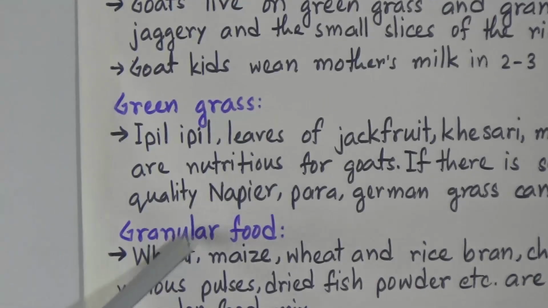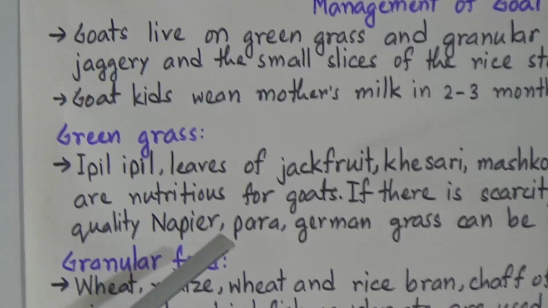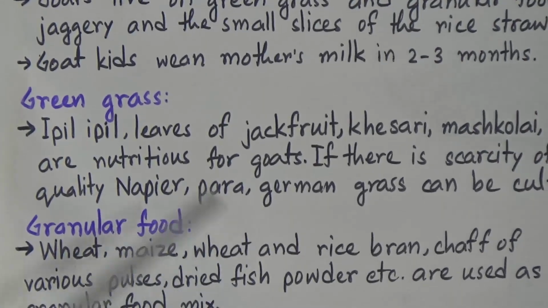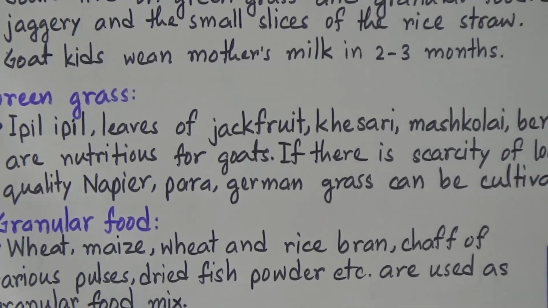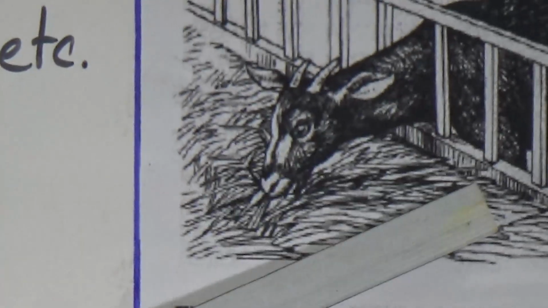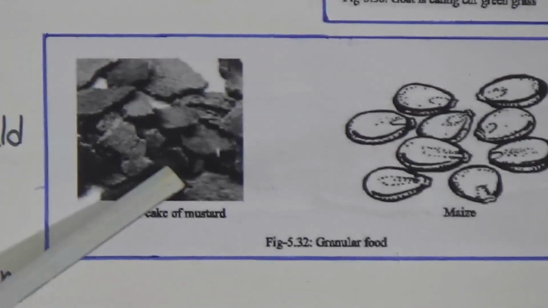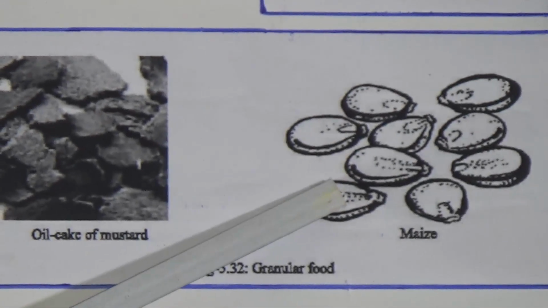And now look, these are the food: green grass, granular food and water. You must provide these to the goats if you want high production. Now look, there is a goat which is eating green grass, and these are the granular food, that means oil cake of mustard and the maize.